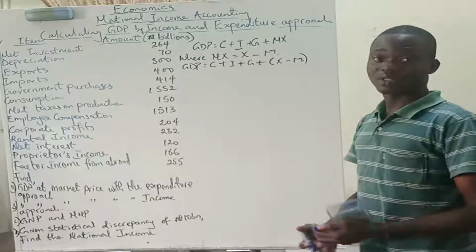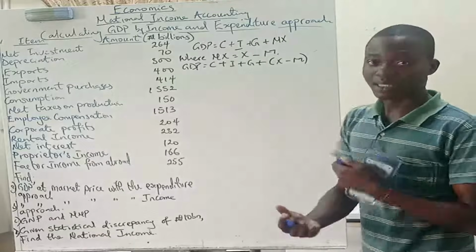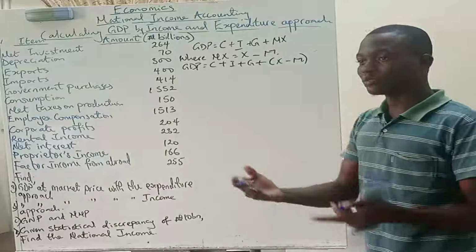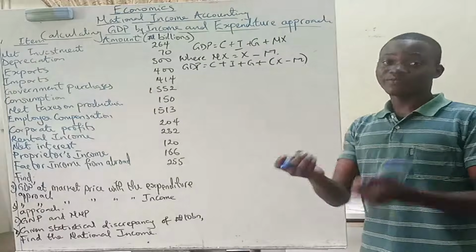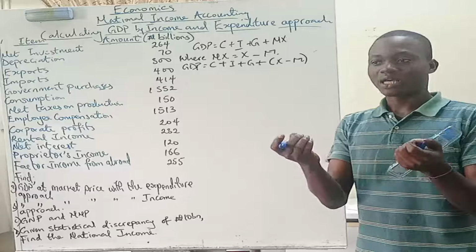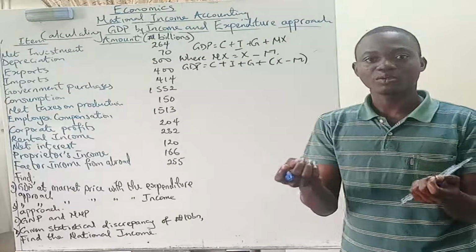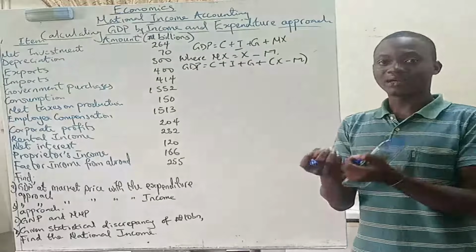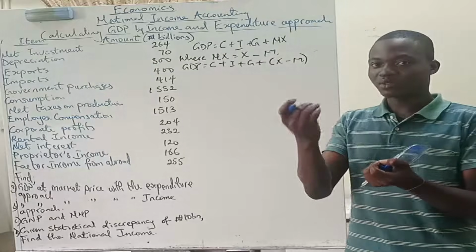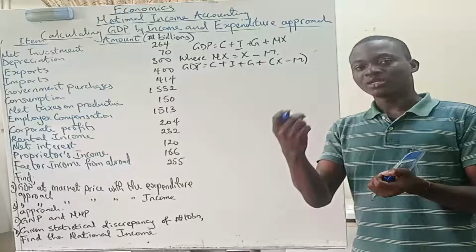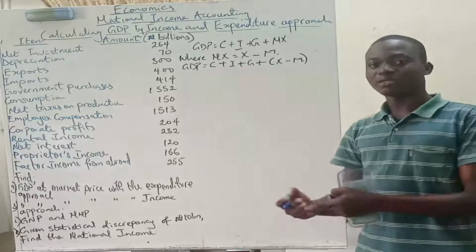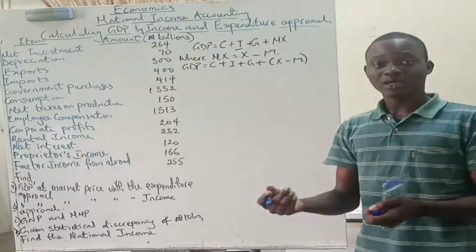That means we are not allowing for depreciation. That's the difference between gross and net. So net is gross minus depreciation. Net investment, for example, is what tells us the real amount of capital stock we have in an economy. Gross investment is the addition to the capital stock, and when you subtract depreciation, which is the removal or wear and tear of capital stock,